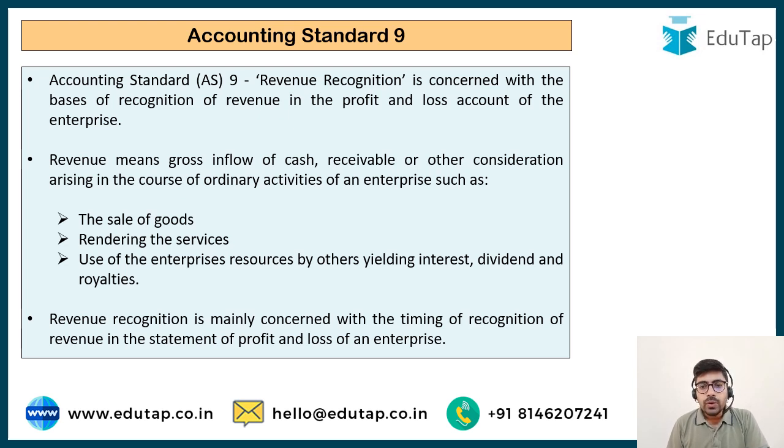So friends, accounting standard 9, AS9, is the one which is concerned with the basis of recognition of revenue in the profit and loss account of the enterprise. So this is the accounting standard that we have to remember.